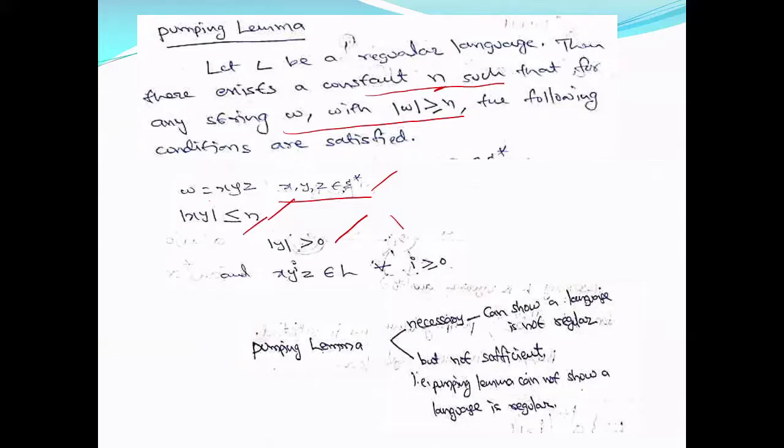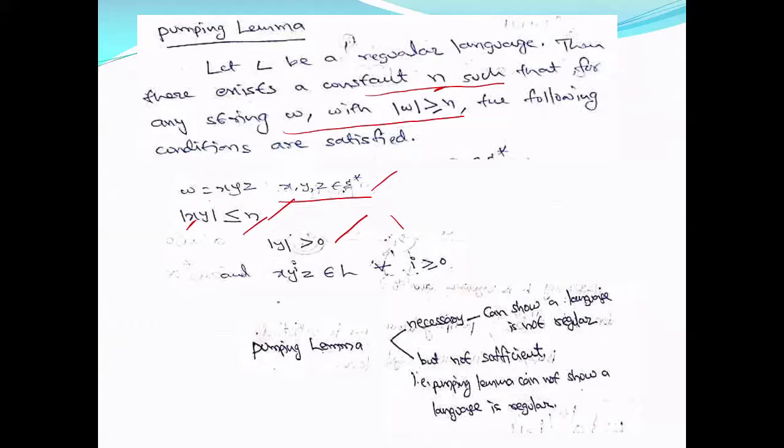At least one symbol is there in y, but y can contain symbols to a maximum of n. x can be epsilon, or x can contain any number of symbols, but y cannot be epsilon. We don't put any condition on x alone, but x and y together cannot exceed n symbols.